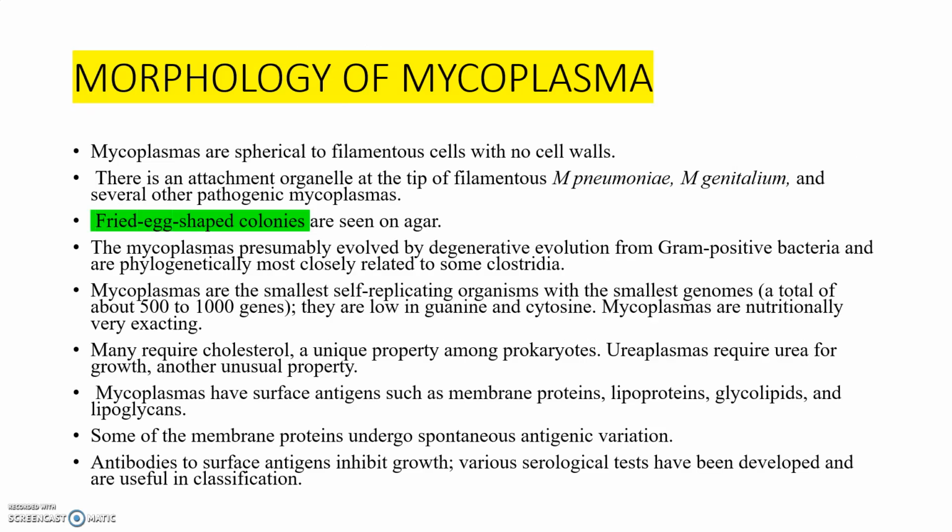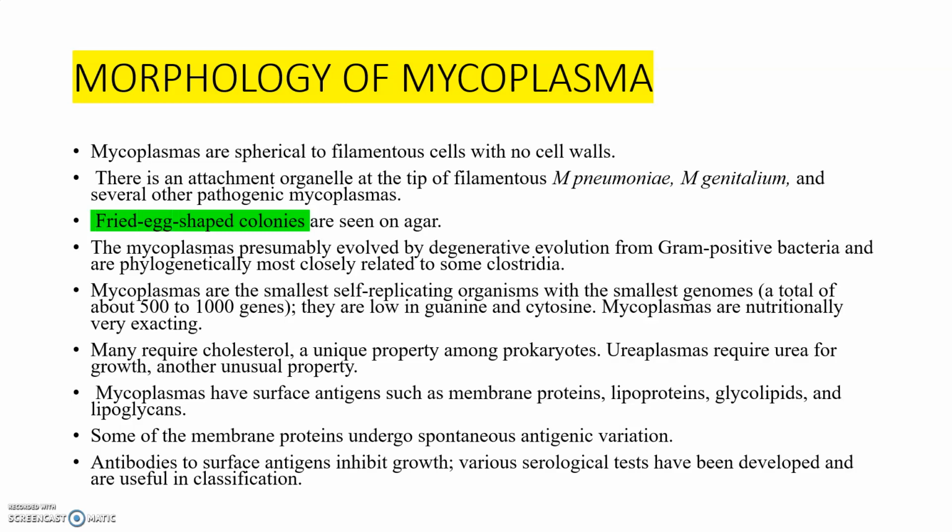According to their morphology, they are spherical to filamentous forms. They can be seen either in spherical form or in filamentous forms. Their peculiar character is the absence of a cell wall. Also they may possess an attachment organelle at the tip of the filamentous Mycoplasma pneumoniae. Mycoplasma pneumoniae is a species coming under the mycoplasmas, and also Mycoplasma genitalium. These are the pathogenic mycoplasmas.